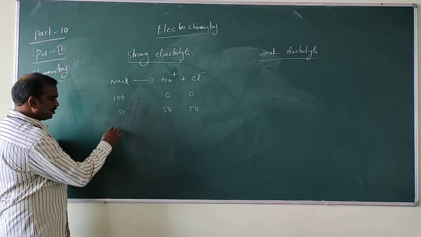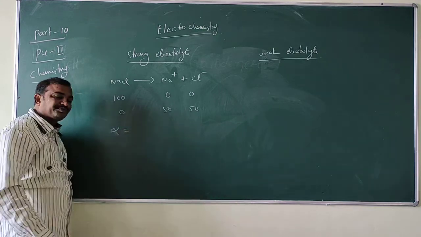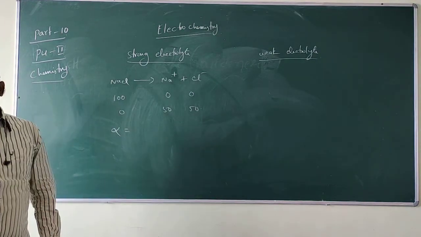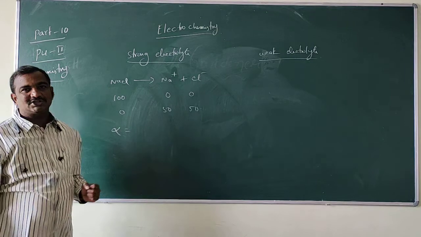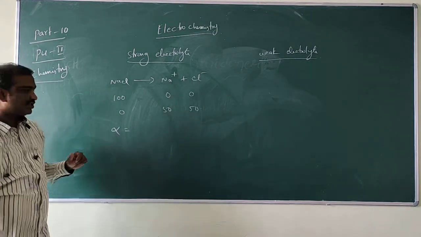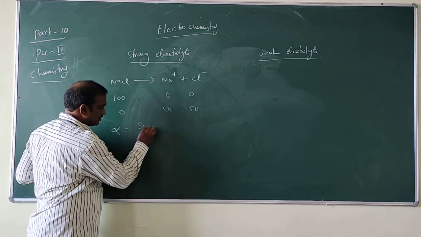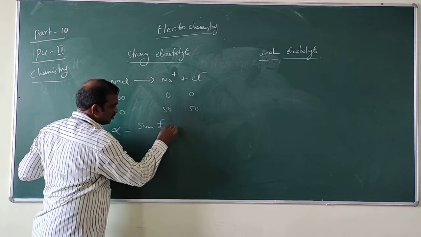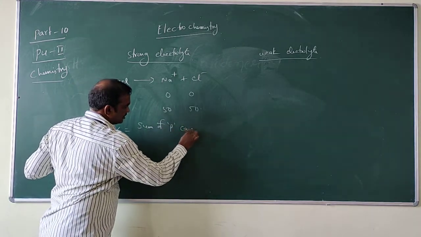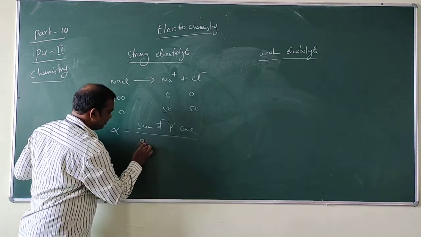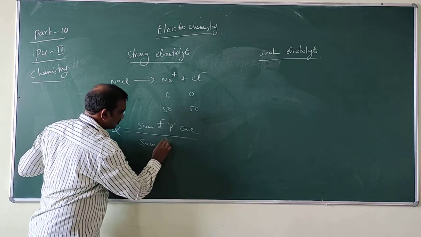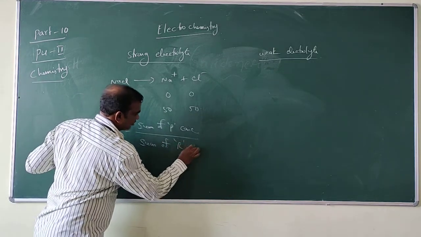So now, what about the degree of dissociation alpha? We can write it as the sum of products concentration divided by the sum of reactant concentration.